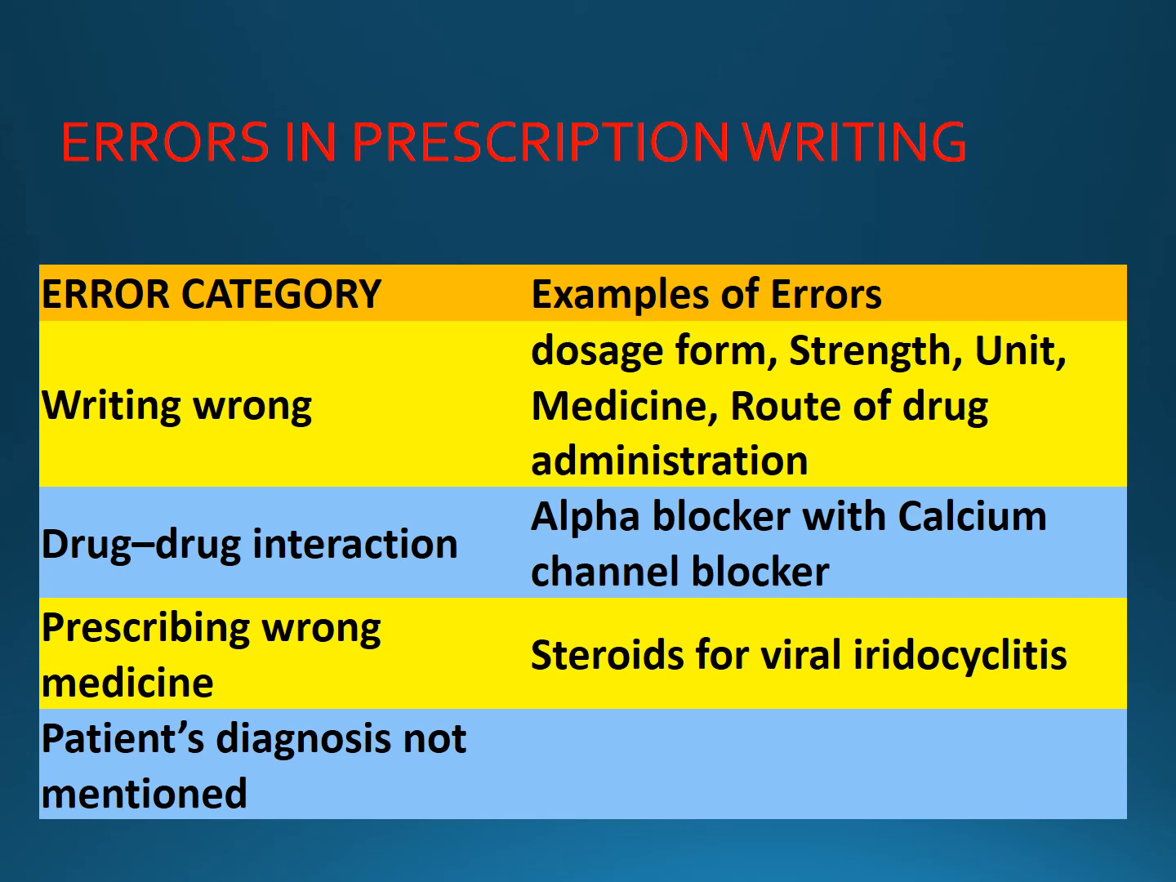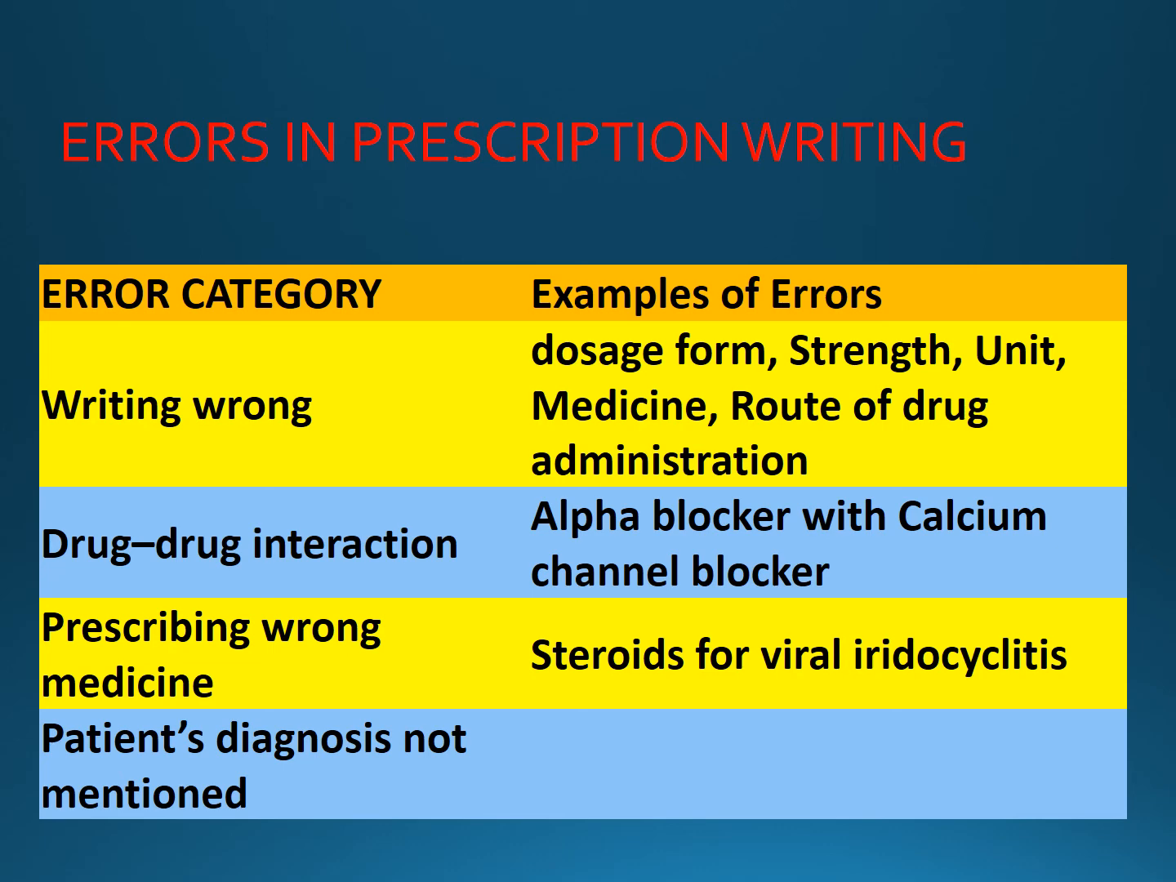Next is drug-drug interaction. This is a very important point, where in cases of polypharmacy, and in old patients or patients with chronic diseases, multiple drugs are prescribed at a time for the patient. While prescribing such drugs we need to keep in mind the drug-drug interactions that may take place whenever multiple drugs are prescribed at the same time.